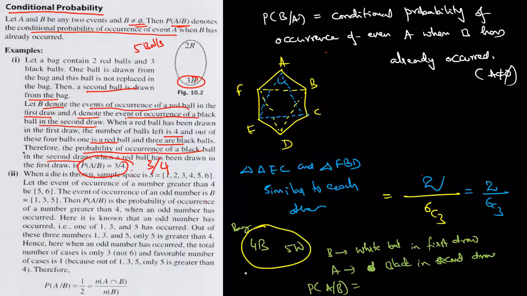One white ball is drawn. Remaining how many are there? One white ball is gone. There are 4 black and 4 white. So the required probability is 4 black balls by a total of 8 balls. So the answer is 1 by 2. Aziz, correct. Bhuvan, correct. Beautiful. How many black balls are there? 4. Remaining how many white balls? Charan, 4. 4 black balls and 4 white balls, because we already took 1 white ball. Conditions apply. It is not replaced.